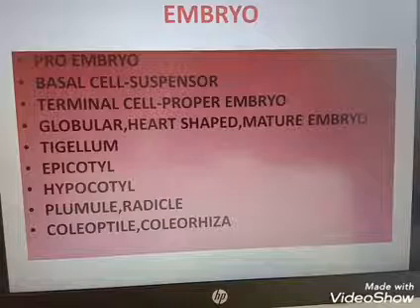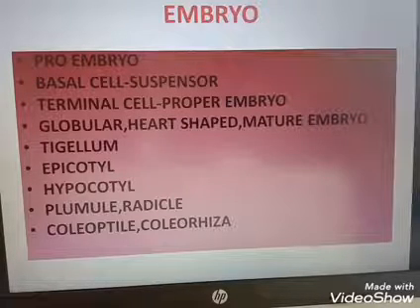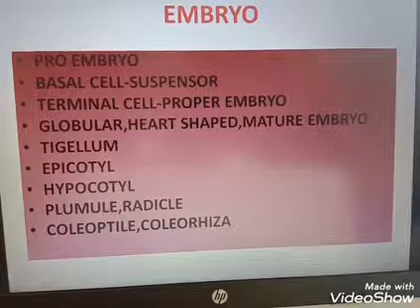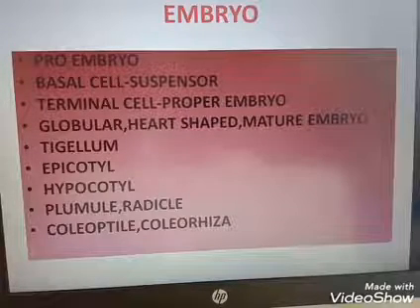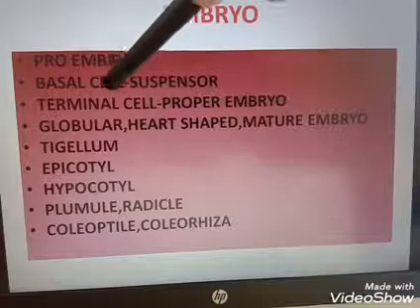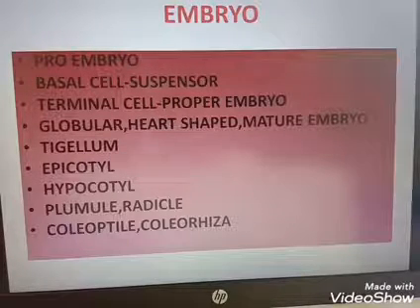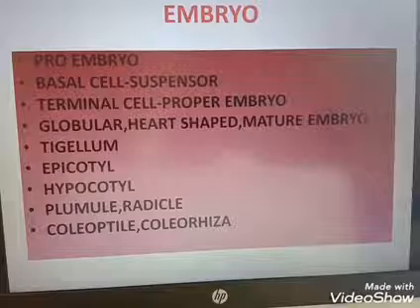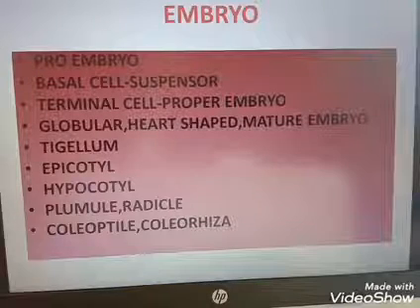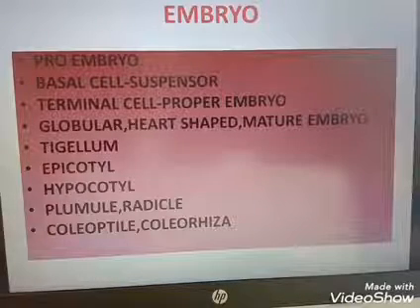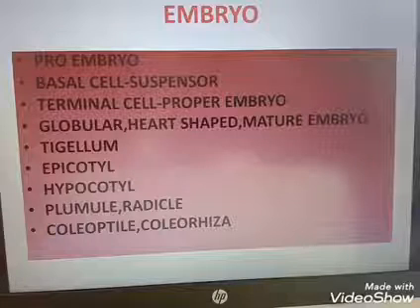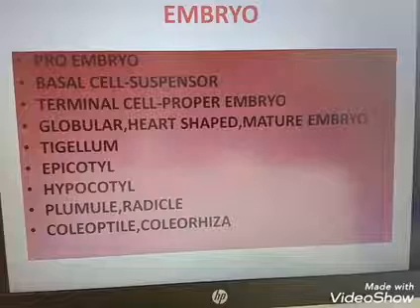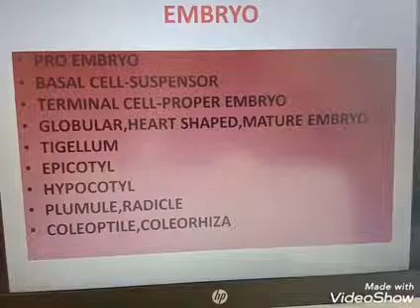Next, the first cell of the suspensor towards the micropylar end. That is very important, I totally forgot to tell the first cell of the suspensor. What is suspensor? The basal cell gets converted into suspensor cells. In the suspensor, the first cell towards the micropyle is known as haustorium. Whereas the last cell of the suspensor towards the chalaza is known as hypophysis.